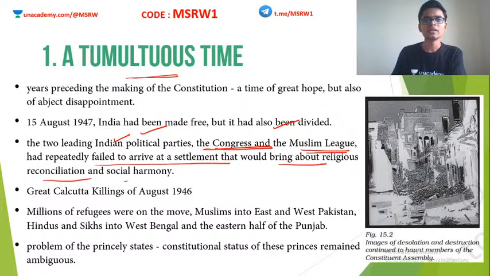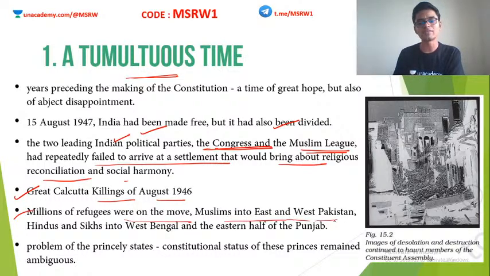Also, none of these parties or even the British were able to put a stop to the violence and massacre that was going on in India. They failed to put a stop to these riots. The leaders were more interested in the partition affairs, how the map should be, which provinces should go to which country, etc. On the ground, riots were happening, innocent people were being killed. I think I explained all these points in yesterday's class regarding the partition of India. Anyway, we saw the great Calcutta killings of August 1946. Millions of refugees were on the move.